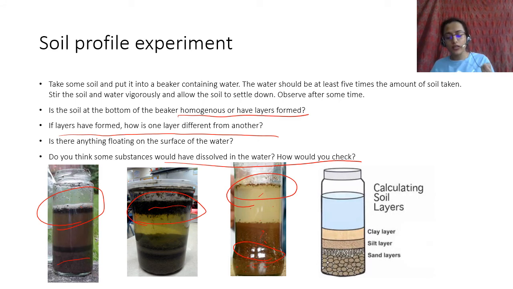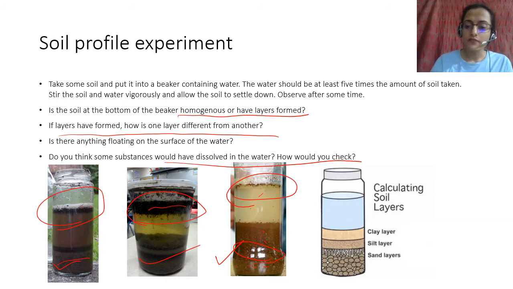These are so thin, so small, that they are not settling down. The smallest particles are the lightest, therefore they remain on top, and these are the heaviest particles. They settle down at the bottom.